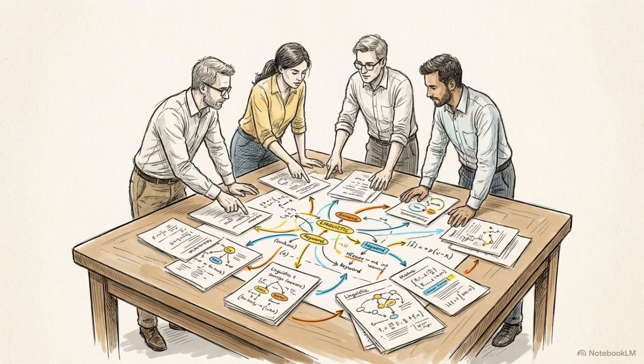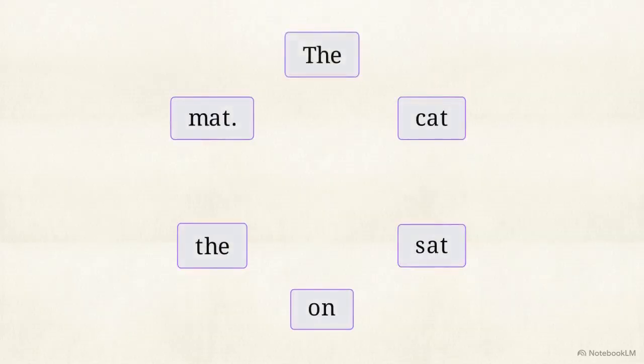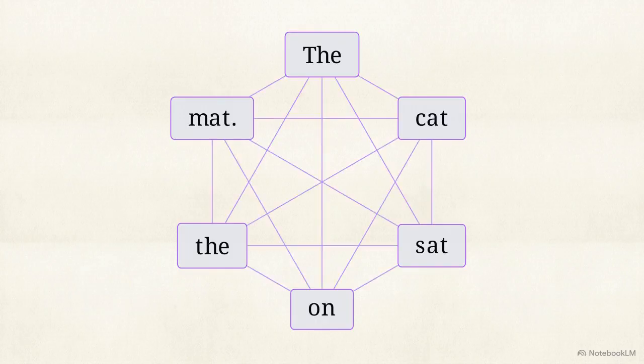In 2017, researchers at Google proposed a model architecture that discarded recurrence altogether. They asked what would happen if the machine looked at every word in a sentence at the exact same time. They called their solution self-attention. Instead of processing a sentence step by step, self-attention instantly calculates the relationship between different positions within a single sequence to compute a global representation of the text.